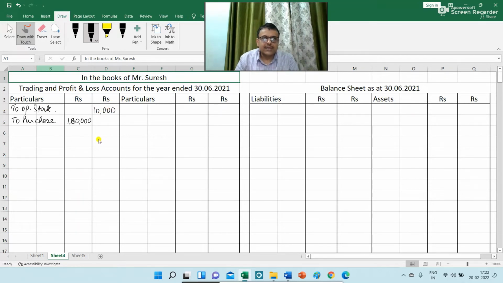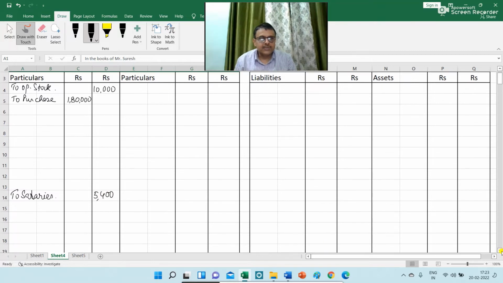Next is salaries. So in PL account, I need to write, leaving some space for preparing the trading account. So to salaries, I am writing here 5,400. Next is PF remittance.